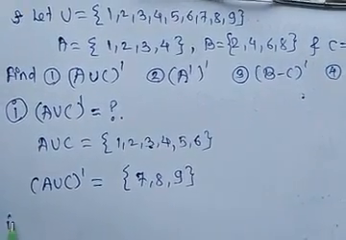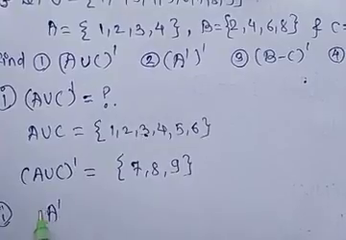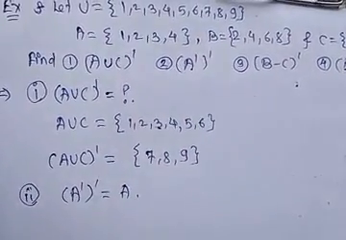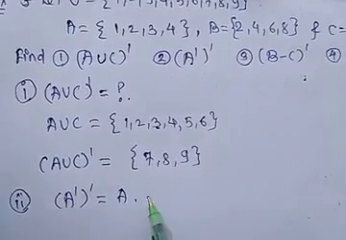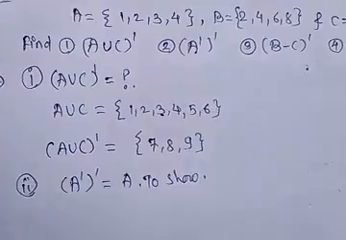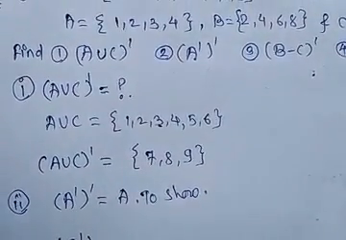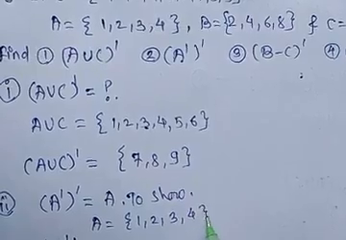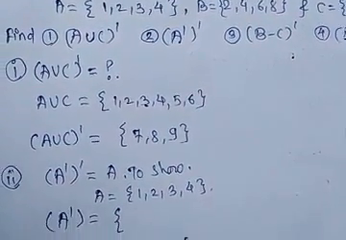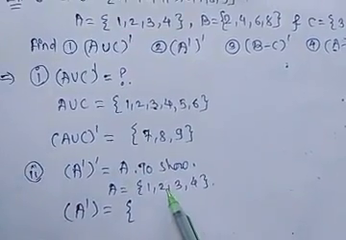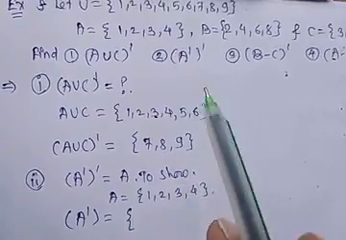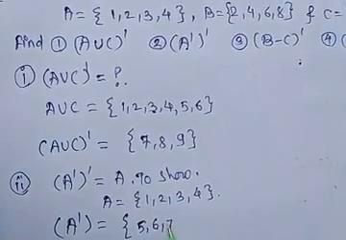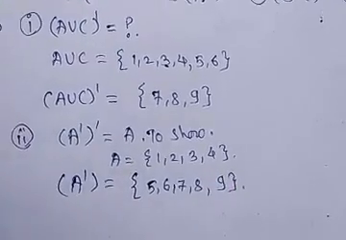Okay, next, (A complement) complement. We have to show that it is equal to A. It is not given, so here we take (A complement) complement is equal to A, which is to be shown. Now A is 1 2 3 4. The complement of this set will be the remaining elements from U. U is 1 to 9, so we can write 5 6 7 8 and 9, which is our A complement.